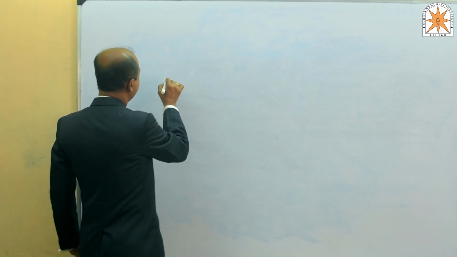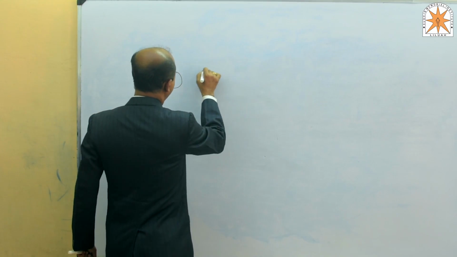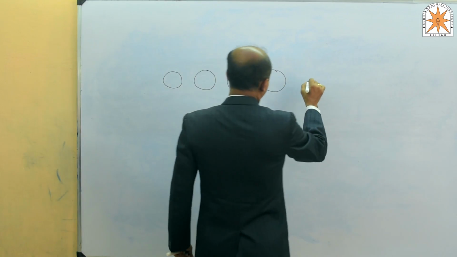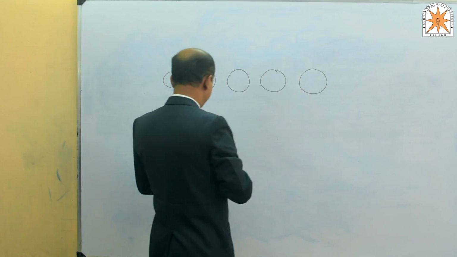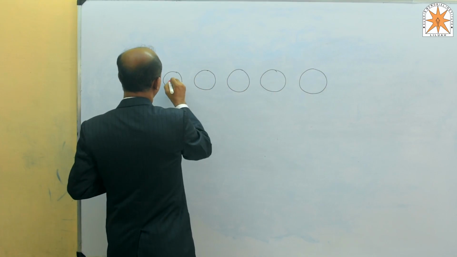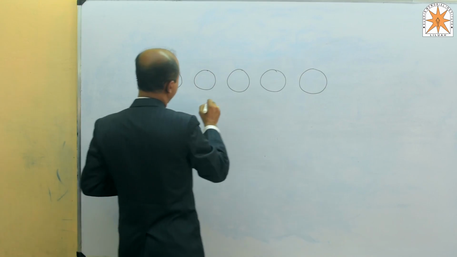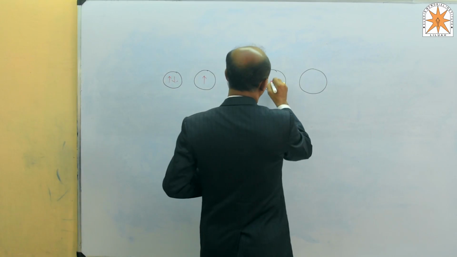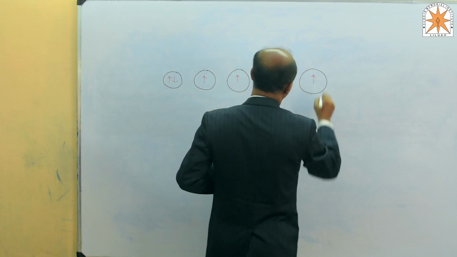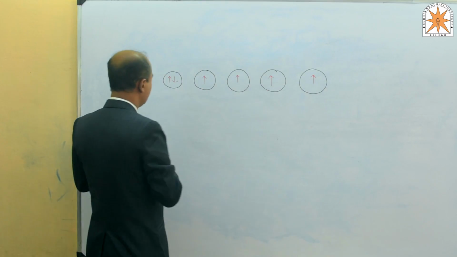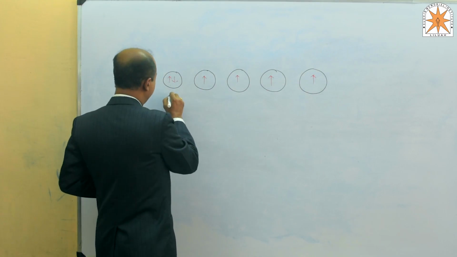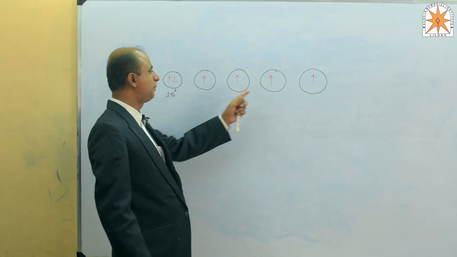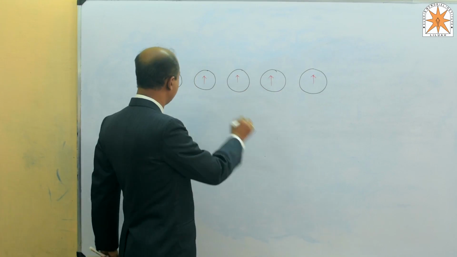First we have to see this one: 1s2, 2s1, 2px1, 2py1 and 2pz1. This is the electronic configuration of carbon. This is 1s2, excited state, where 1 electron gets promoted to occupy the 2pz orbital.